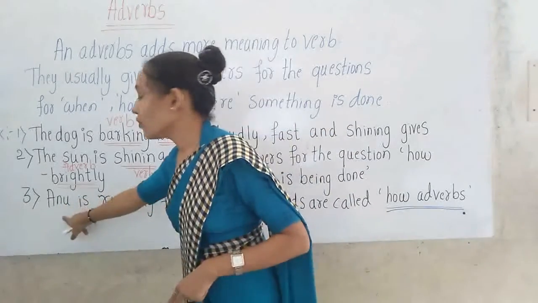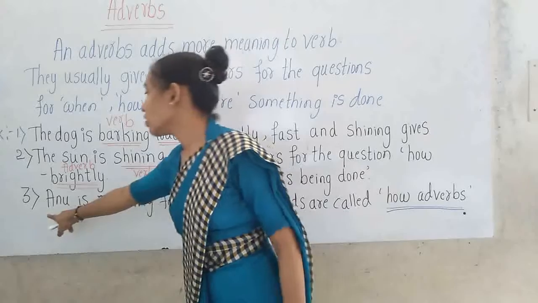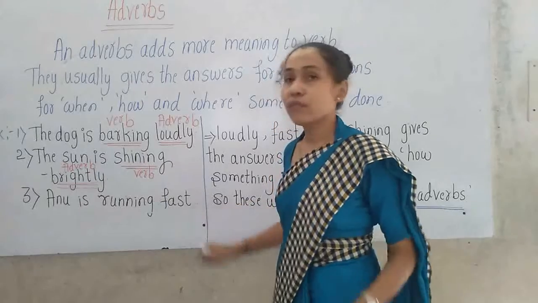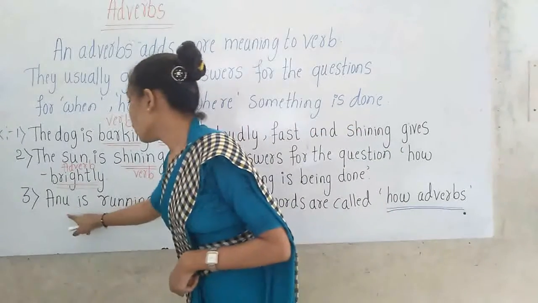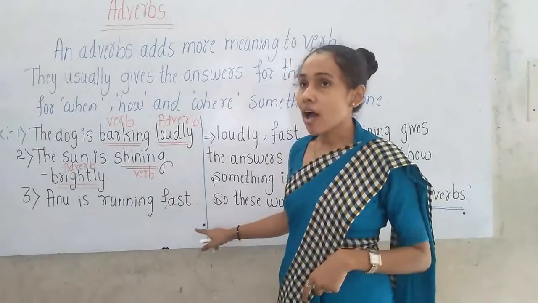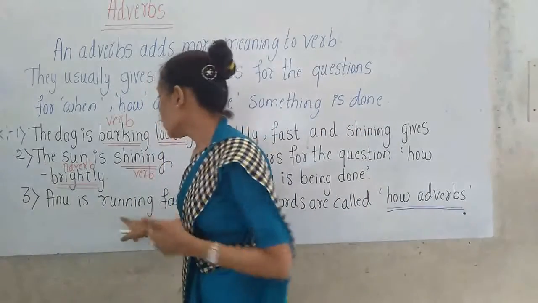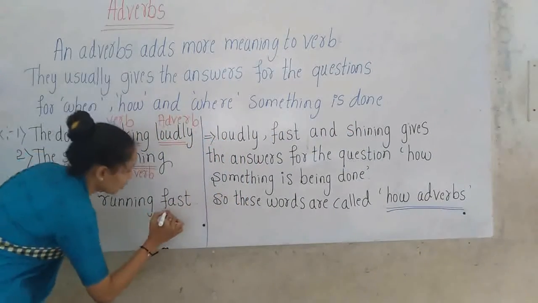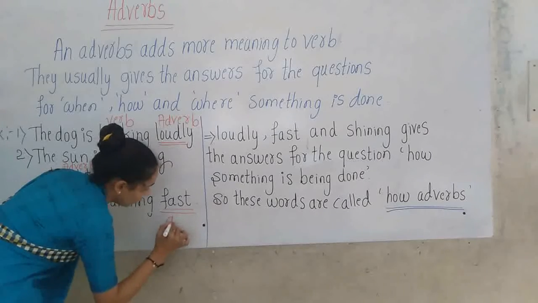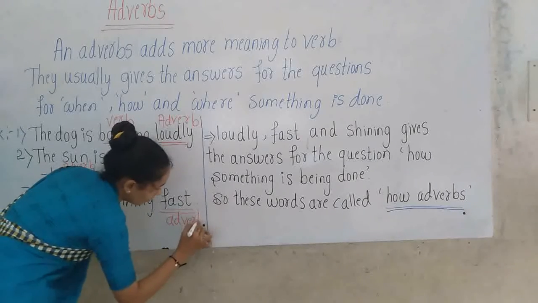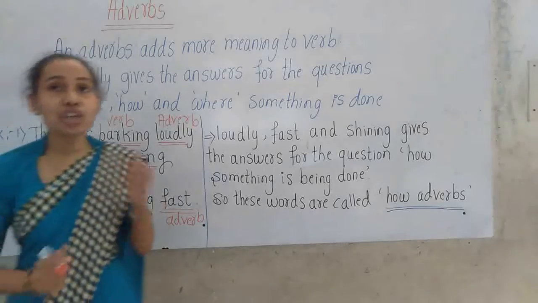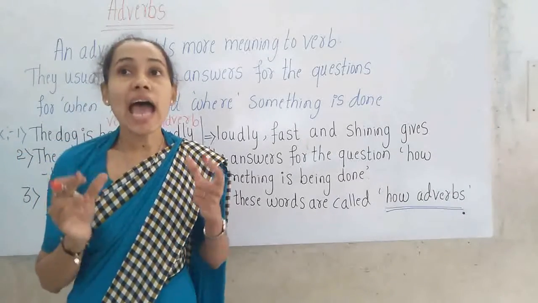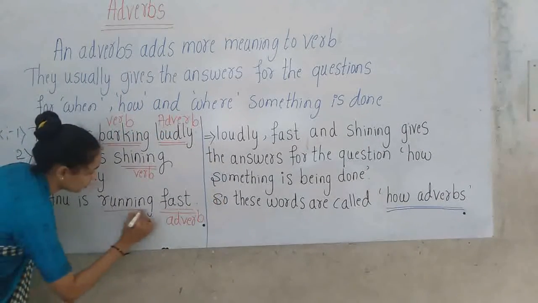Look at the third sentence, children. What it says. Anu is running fast. So here, which is the adverb, children? Fast. Here fast is the adverb. And which is the action word, children? Running. Running is the verb. Verb is action word.